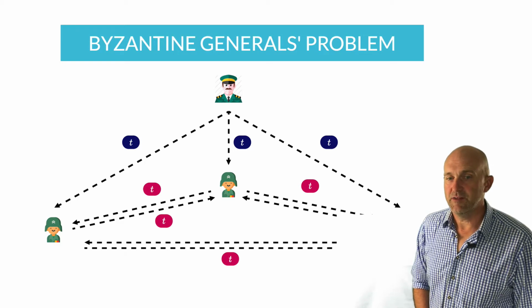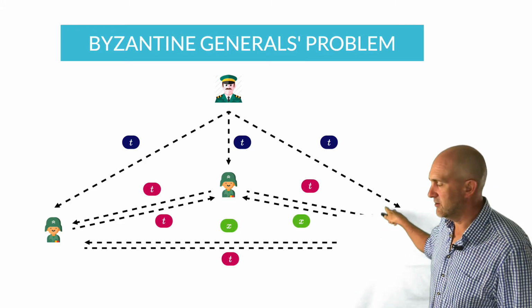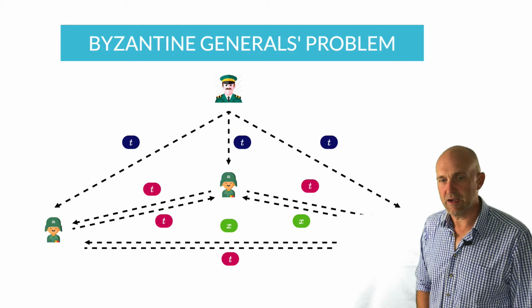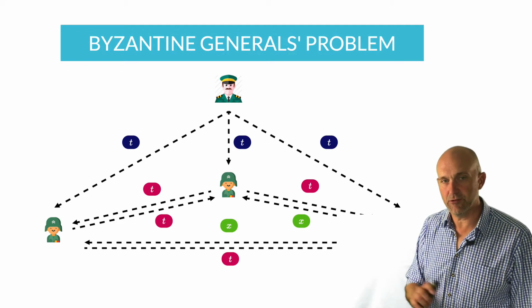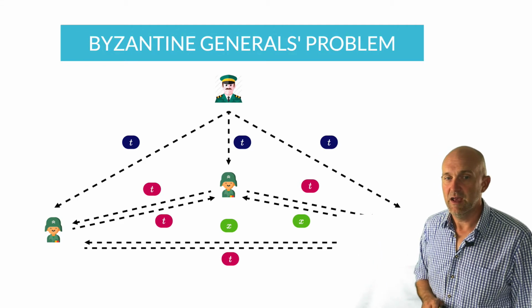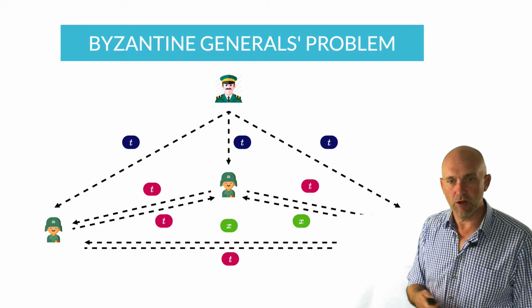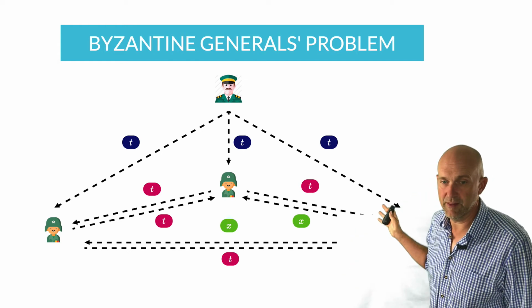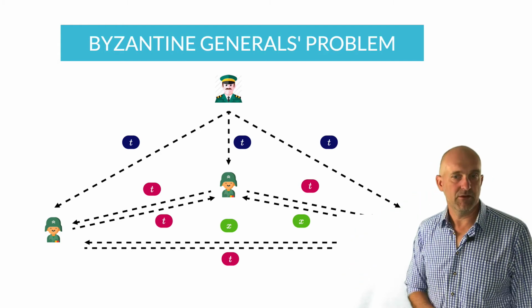Now, what happens, for instance, if there is a rogue? So here on the bottom right corner, there is a rogue captain. What will happen? Well, the general still sends the truthful message, and the captains that are truthful will all send truthful messages to one another. But the rogue guy sends a different message.